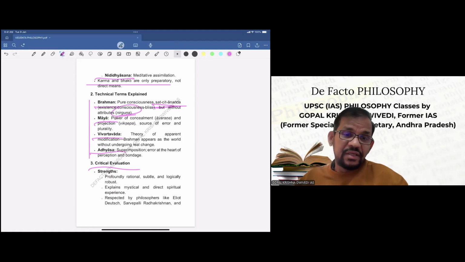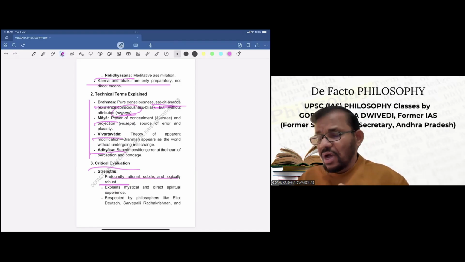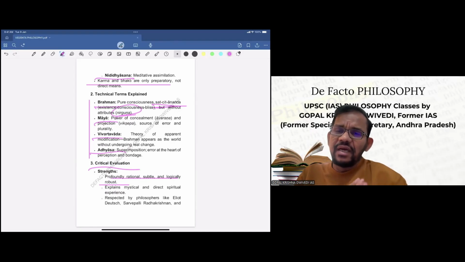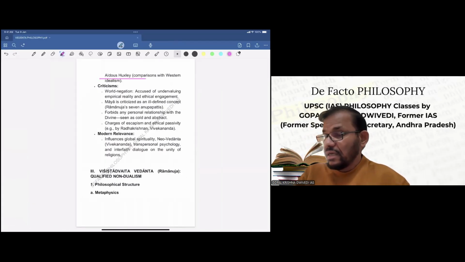Now, strengths: it's profoundly rational, subtle, and logically robust. So logically, Shankaracharya has given a very consistent kind of philosophy. It explains mystical and direct spiritual experience. It's respected by philosophers like Eliot Deutsch, Sarvepalli Radhakrishnan, and Aldous Huxley when they compare it with Western idealism. Shankaracharya's philosophy in comparison to Western idealism is more consistent, more logical, and more convincing. So that's what philosophers have said.